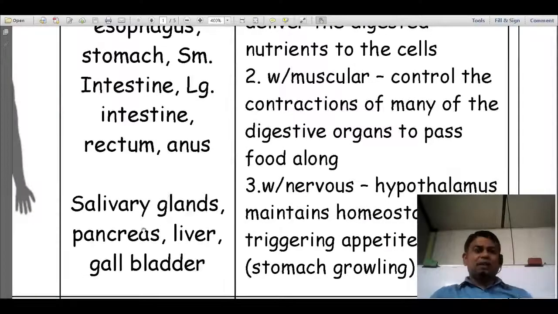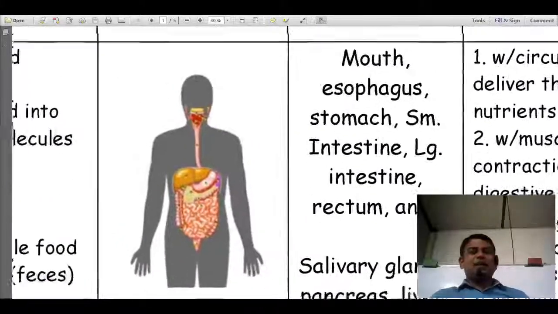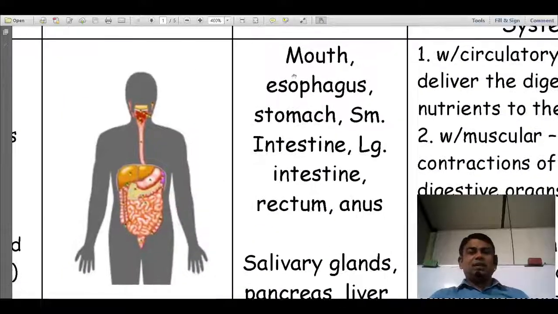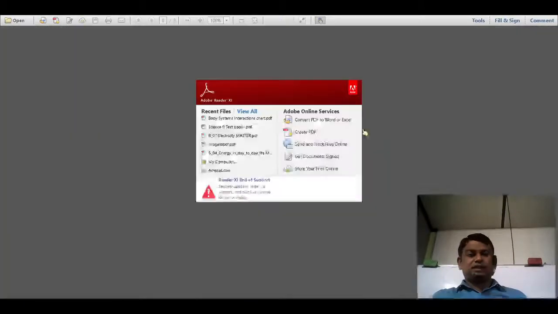And the related organs are the salivary glands, pancreas, liver, and gallbladder. While we are talking about this, we can learn how these organs are associated with the digestive system. So this is the basic introduction to the digestive system, digestion. Right. Then let's see.